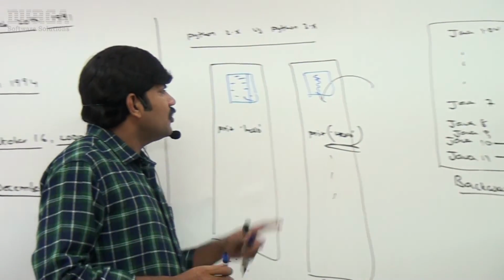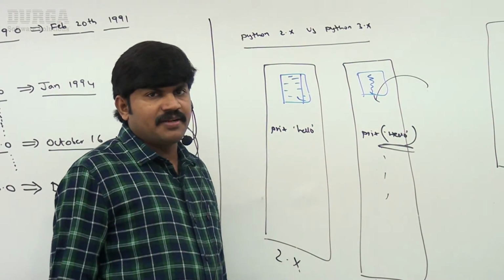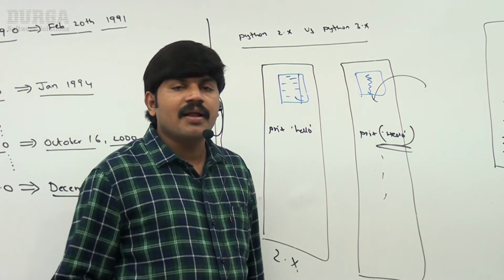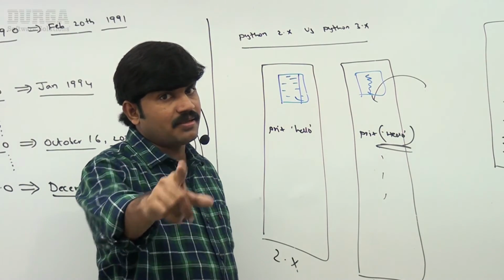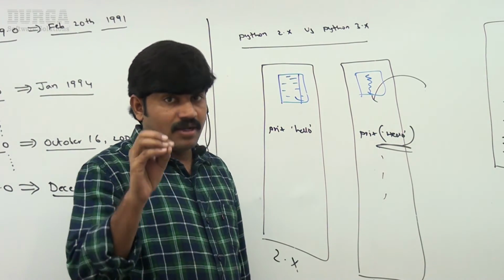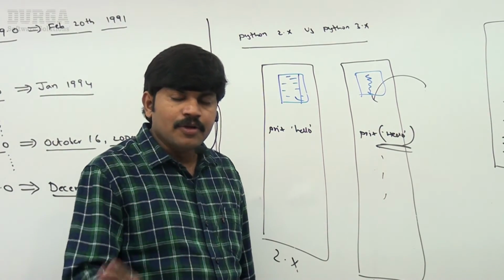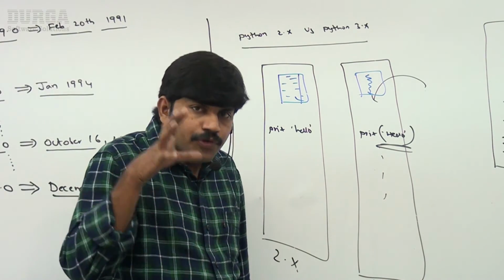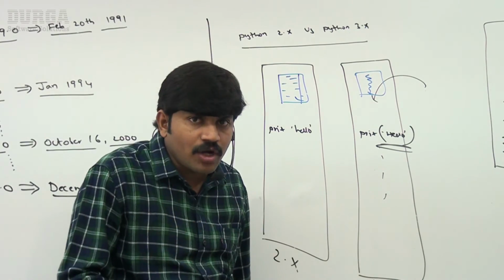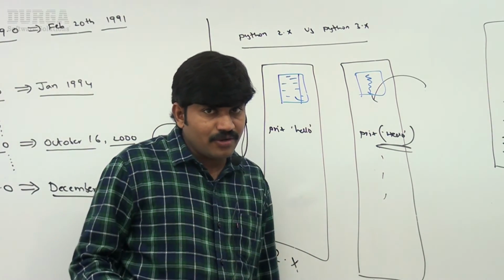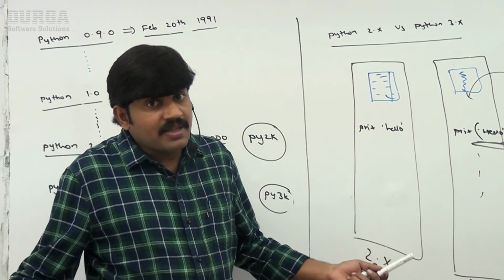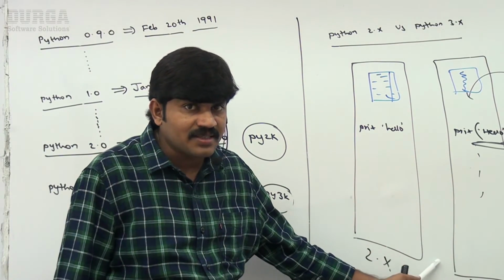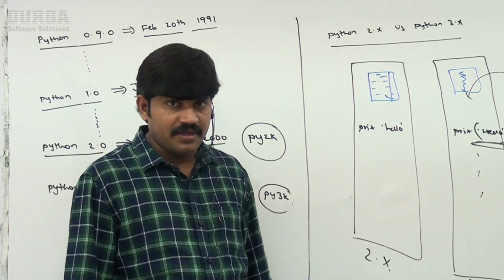Next, 2.x or 3.x, which one is recommended? As per current market requirement trends, we should compulsorily go for Python 3.x. We are not required to learn Python 2.x. Also, make sure that from 2020 onwards, Python people have announced no support for Python 2.x. Only Python 3.x is supported. That's why if you want to learn Python, we should go for Python 3.x. Any doubt? What are the various Python versions? Which version is recommended? When compared with Java, what facilities are there in Python 3.x? Backward compatibility, what is the story? Like this. Clear for all of you?